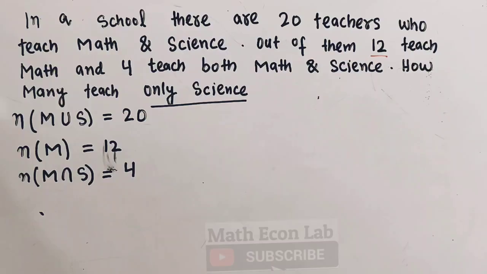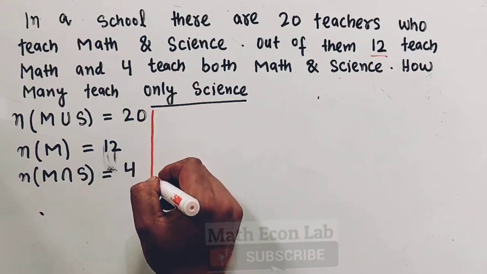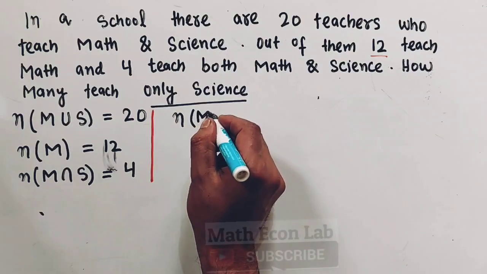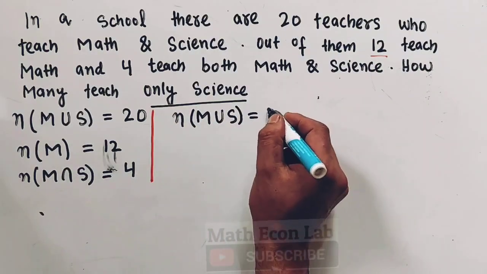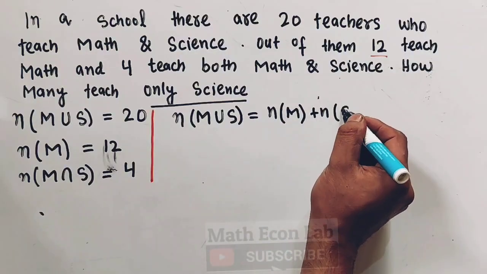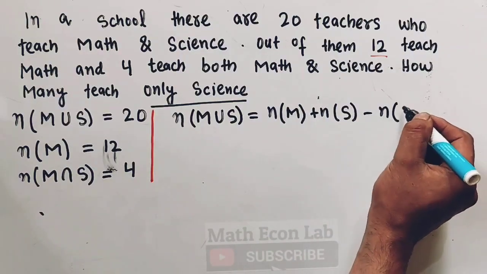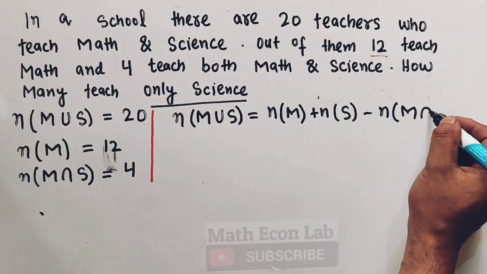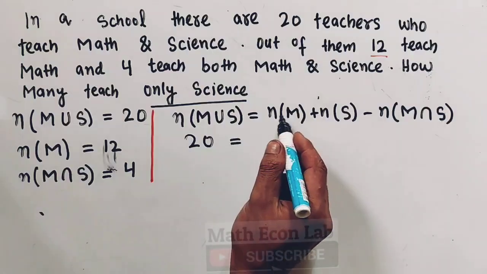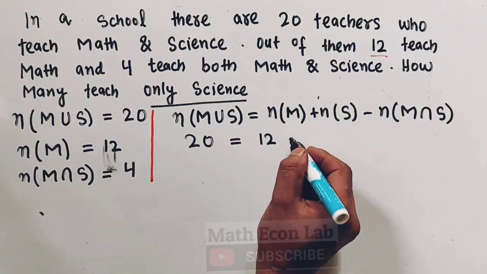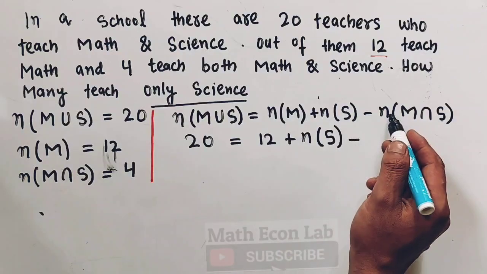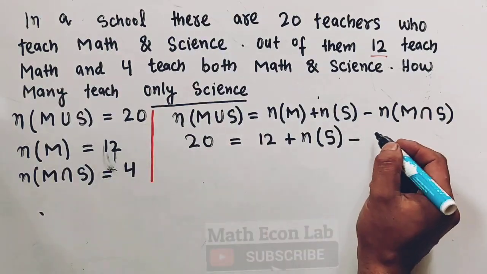So for that, let us use the formula that we have got earlier. We know that N(M union S) will be equal to the number of teachers who teach math plus the number of teachers who teach science minus the number of teachers who teach math and science. Total we have been given 20. The number of teachers who teach math is 12, plus the number of teachers who teach science, which we are supposed to find, minus the number of teachers who teach math and science, which is given here as 4.